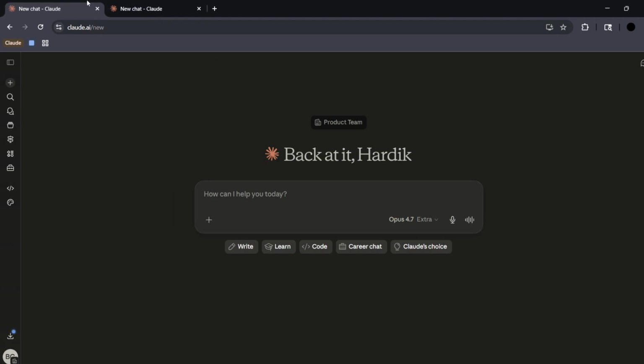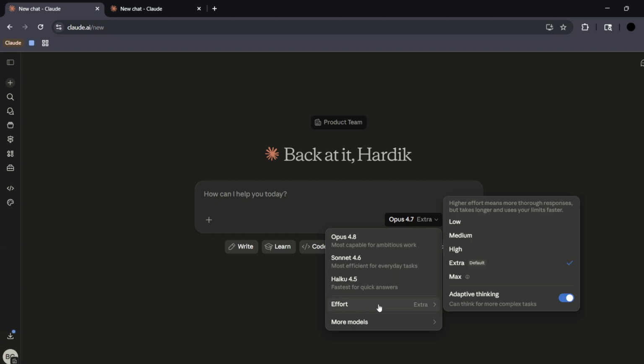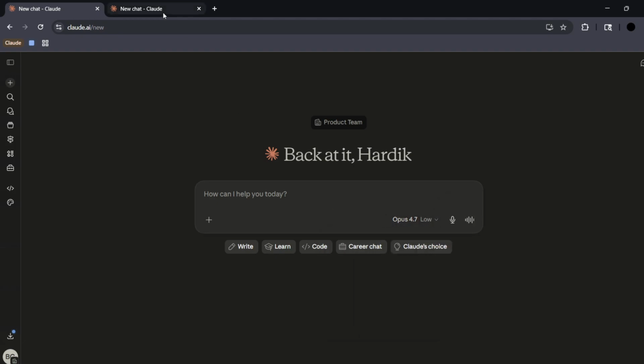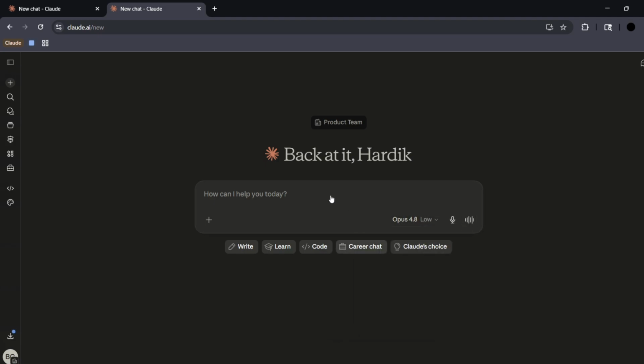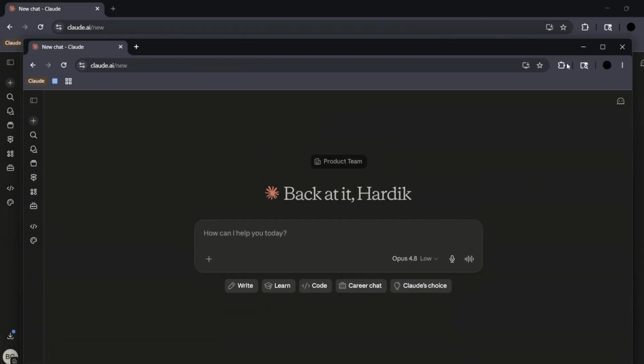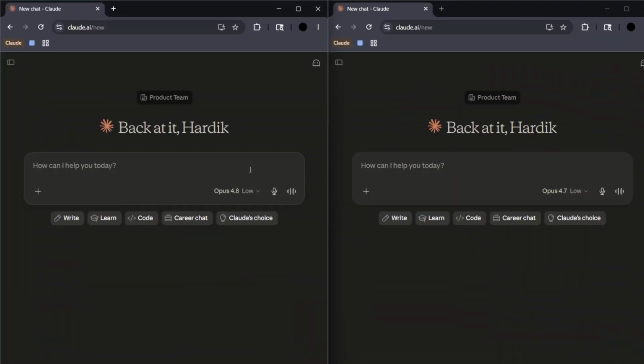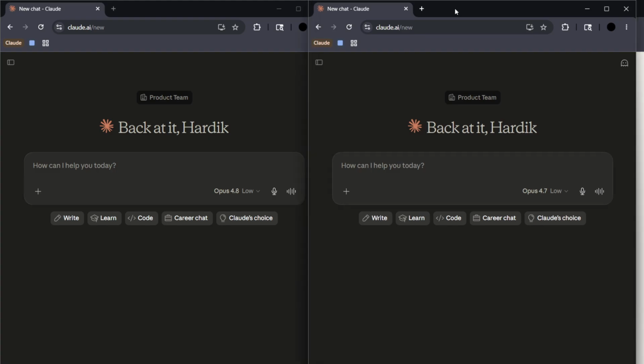So I have two particular chats right here. This first one uses Opus 4.7, and you can see that you can actually control the effort. For now, we will be keeping the effort at low so that we can get instant responses for the sake of the video. So we're going to keep both at low. We have the Opus 4.7 here and the Opus 4.8 right here. Or better, I can also open it as a split screen so that we get a much better view. So now you can see we have 4.8 versus the 4.7.